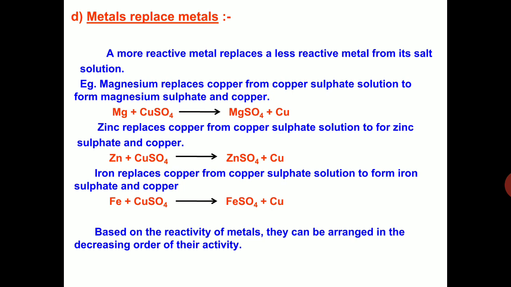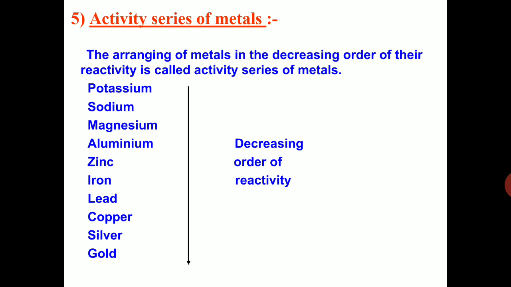So what is displacement reaction? The reaction in which a more reactive metal displaces a less reactive metal from its solution is called a displacement reaction. So here we have to understand the reactivity series of metals. Which metal is more reactive?